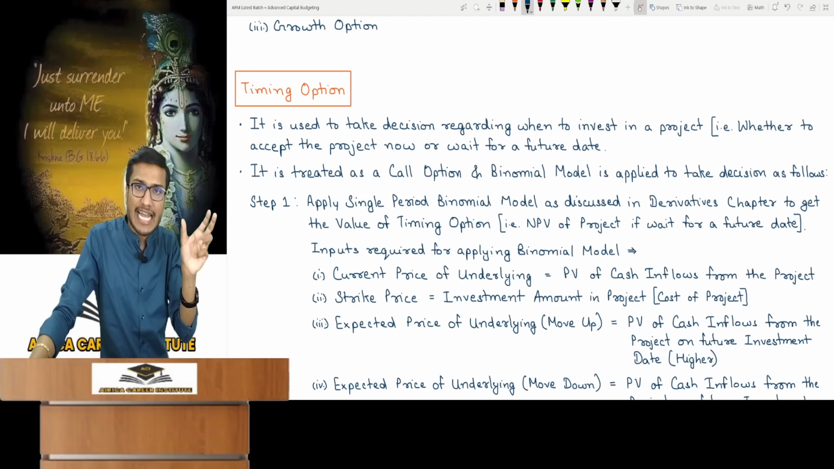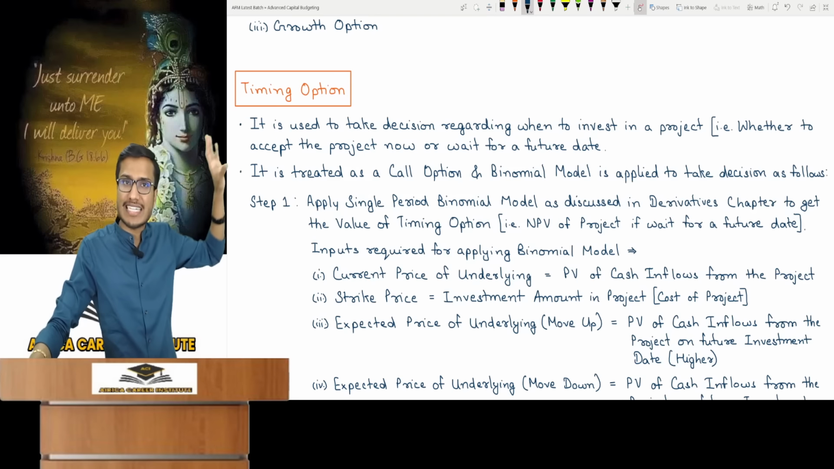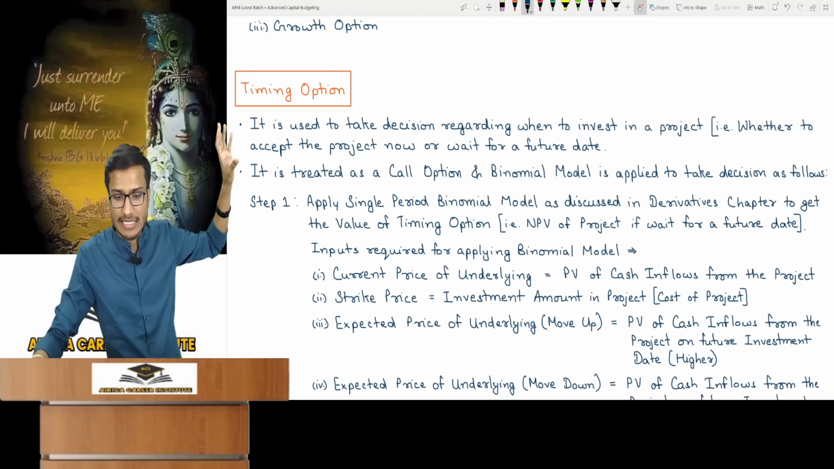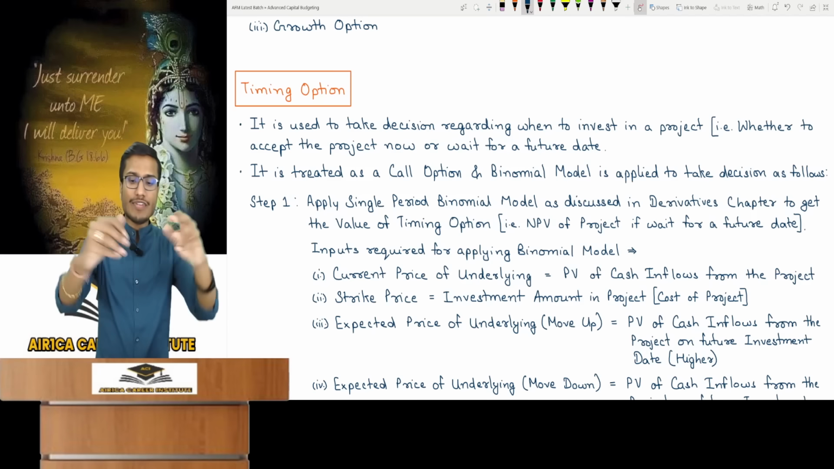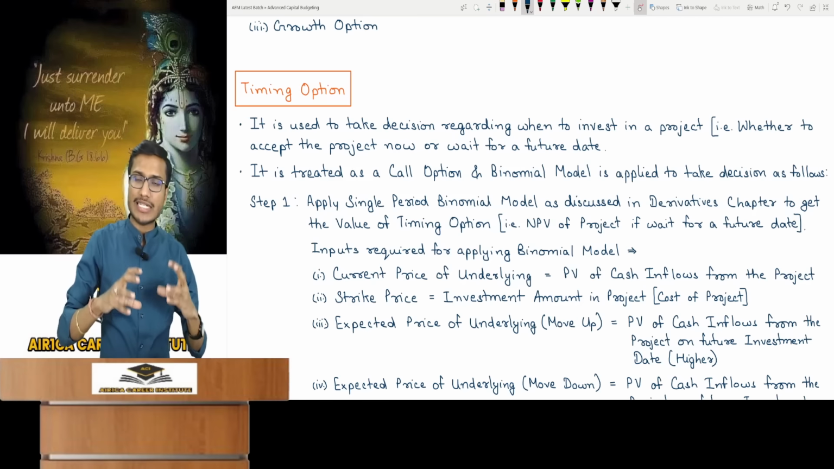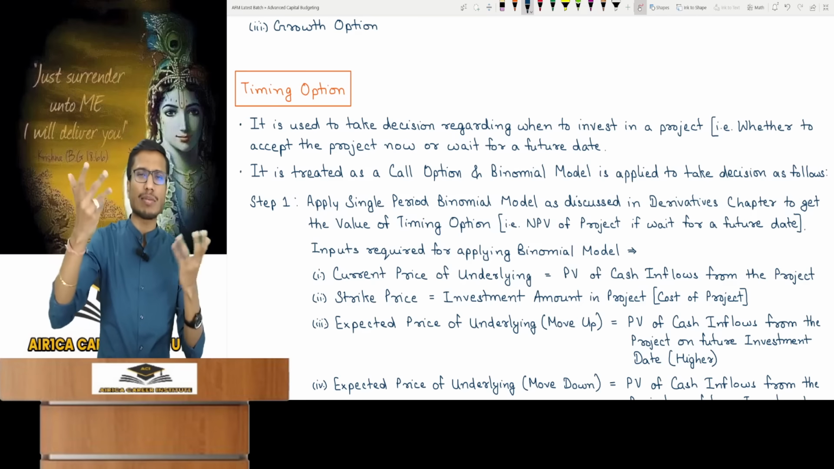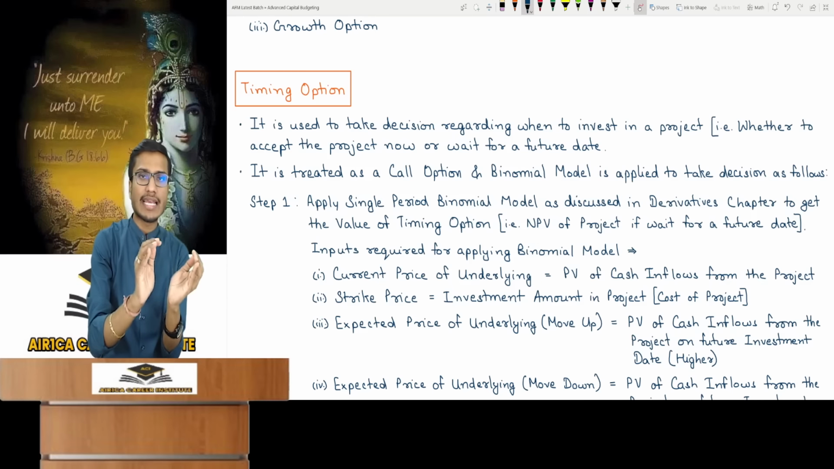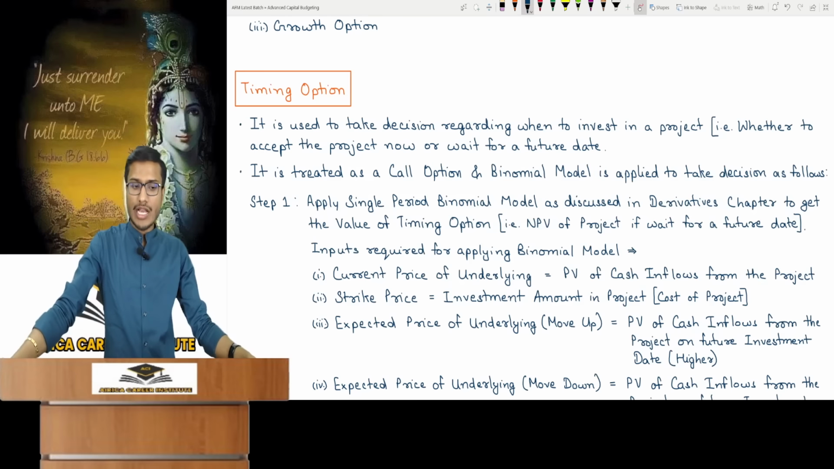A timing option is a specific type. It is much like the call and put options, which we have seen in standard derivative contracts. You can simply understand it as such. Did you get it? So if you have to decide when to invest in a project, the timing option is used. Meaning, should I accept the project today or wait for some time, which could be 1 year later, 2 years later, whatever is given in our example. You can accept today or simply wait for 1 year. That's the scenario. How the timing option will be used, I'll explain it completely.